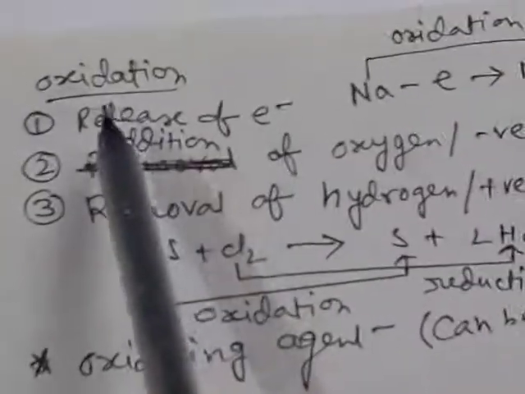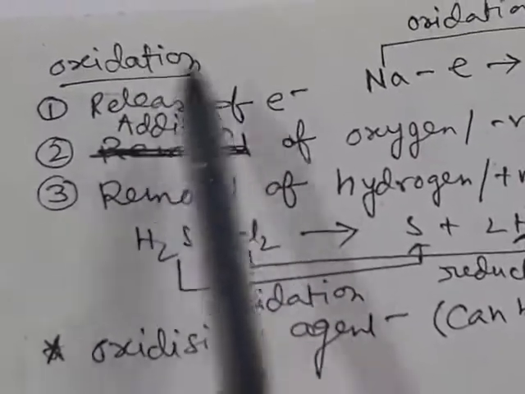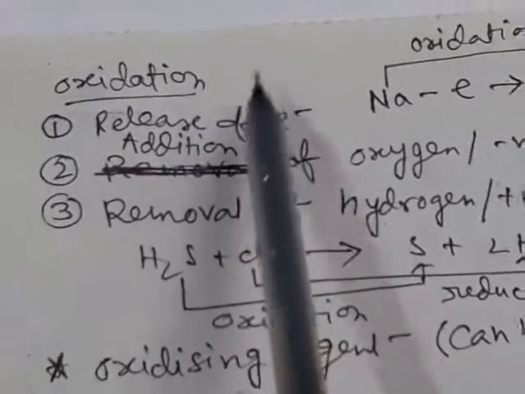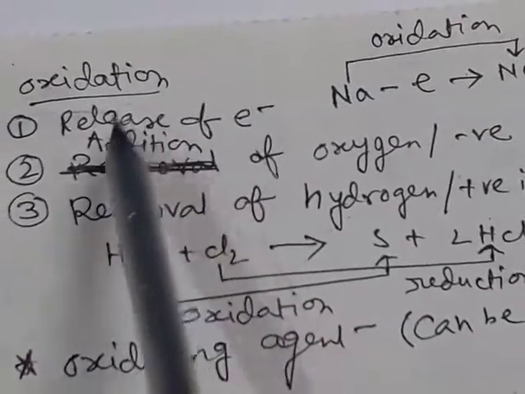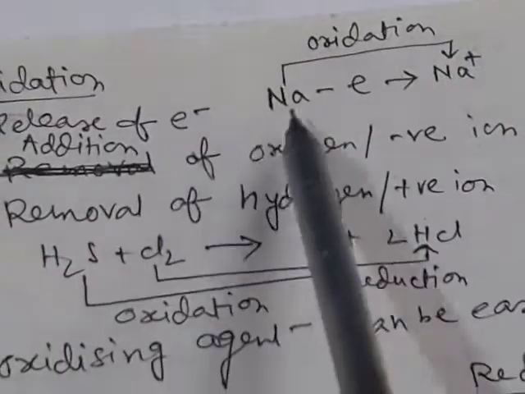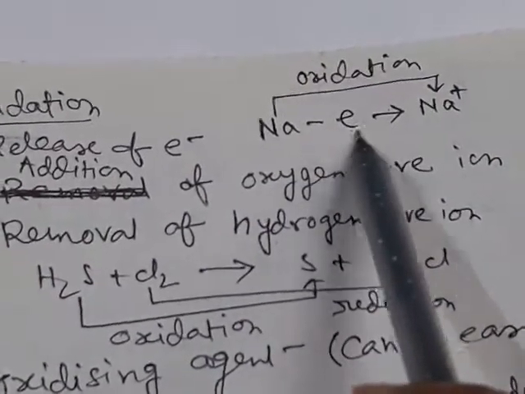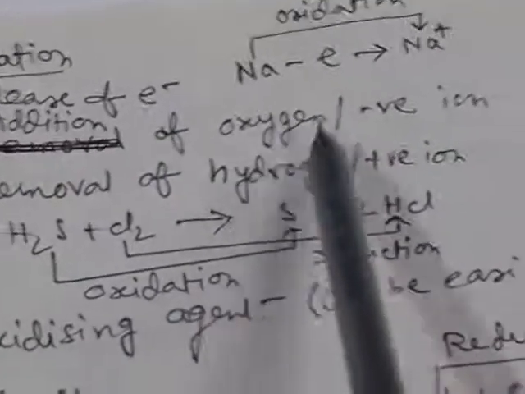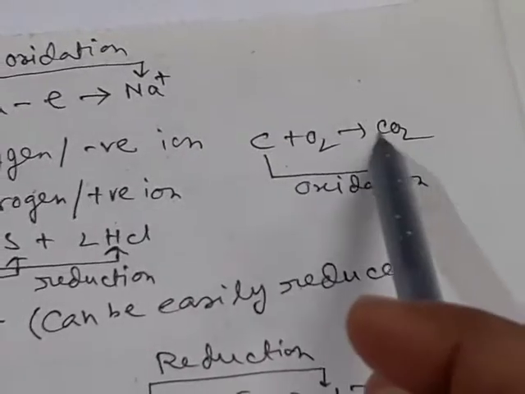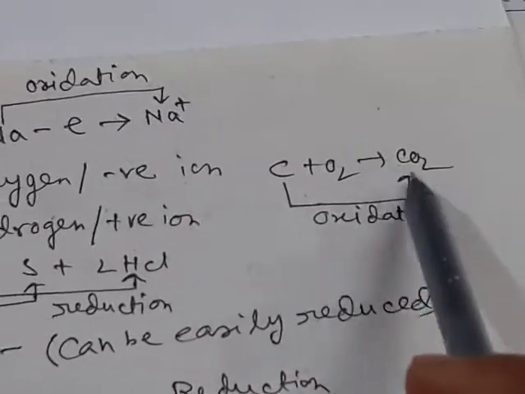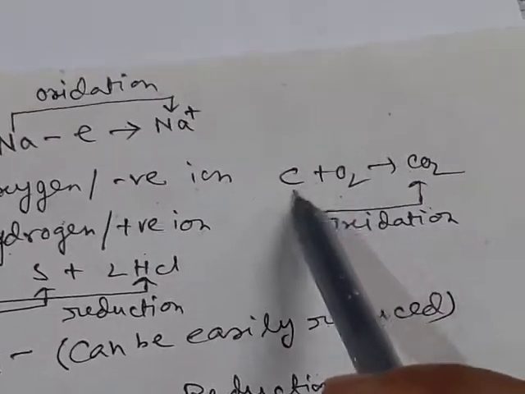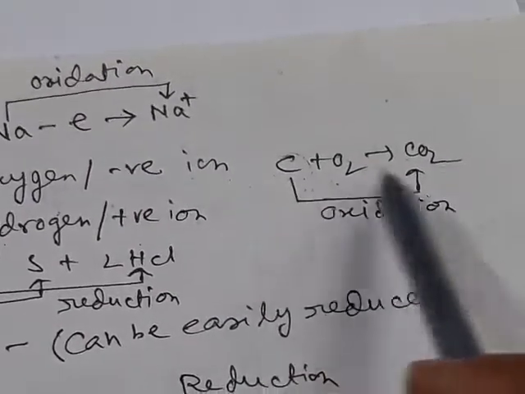Redox reaction means oxidation reaction. Which are oxidation reactions? Oxidation reactions involve release of electron. For example, sodium releases one electron to form sodium plus, so this is the oxidation reaction. Or addition of oxygen or negative ion. For example, carbon is oxidized to carbon dioxide. This is oxidation because oxygen is added to carbon. So carbon here gets oxidized to carbon dioxide.